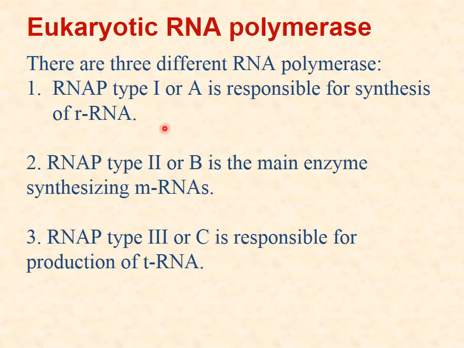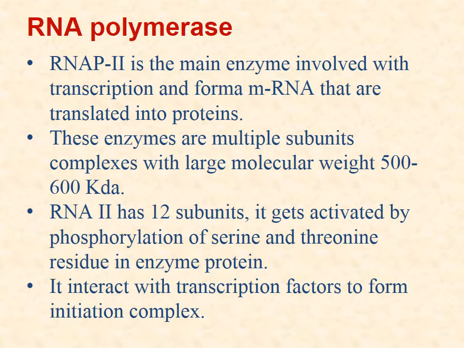Type 1 is responsible for synthesis of ribosomal RNA, and type 2 is responsible for synthesizing messenger RNA. This is the main type of RNA polymerase. Then type 3, or C, is responsible for the production of transfer RNA. Now RNA polymerase 2 is the main enzyme involved in transcription, forming messenger RNA that is translated into proteins. These enzymes are multiple units, with 500 to 600 kilodaltons.